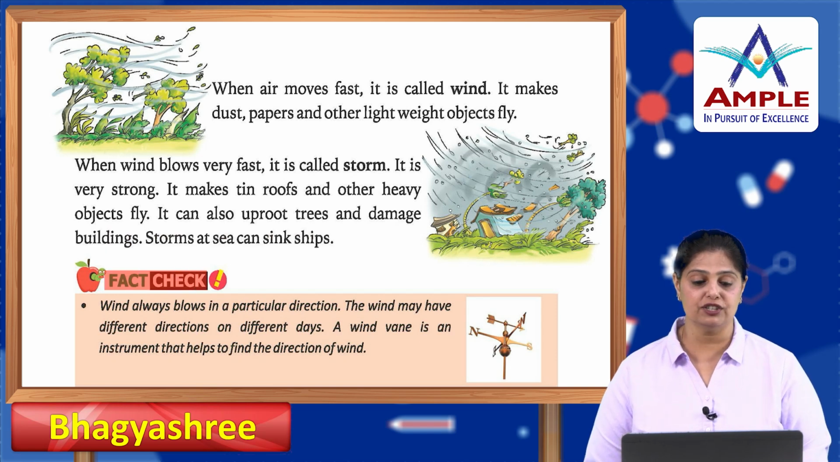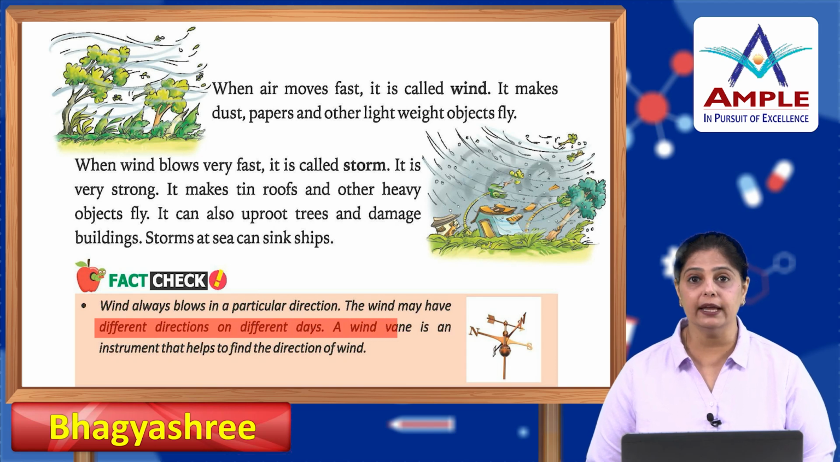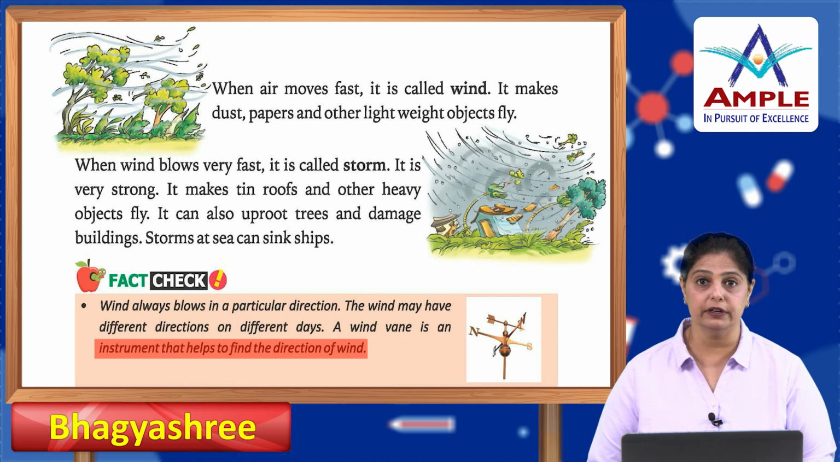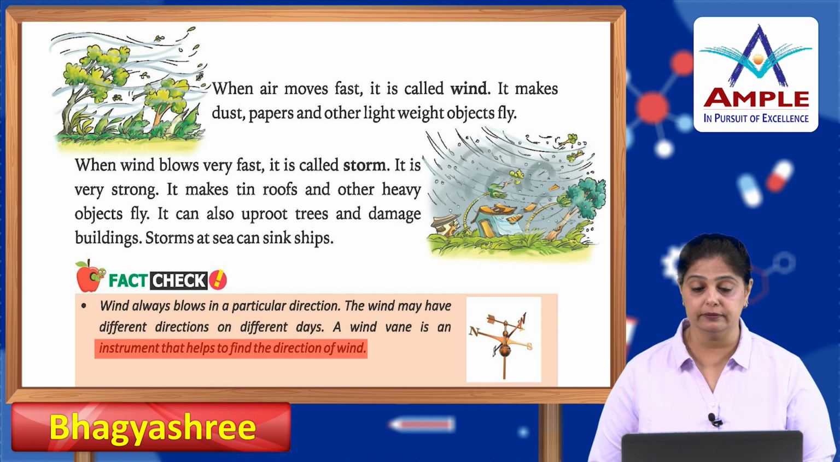Now, let's do a fact check. Wind always blows in a particular direction. The wind may have different directions on different days. A wind vane is an instrument that helps to find the direction of wind. So, the wind can flow in any direction, but in order to know in which direction the wind is flowing, we need an instrument which is called the wind vane.